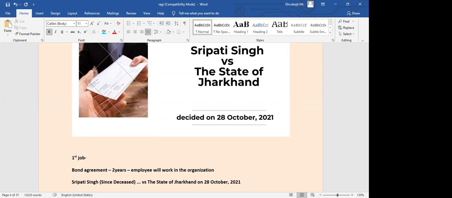That is the condition. But if the employee resigns before 2 years, the employee needs to pay 3 lakh rupees as compensation.